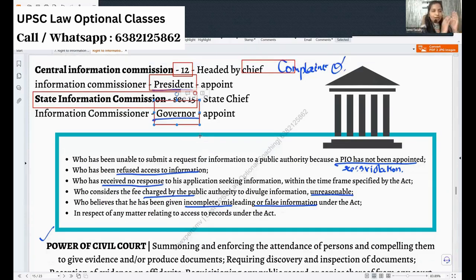So if a PIO doesn't give any information, you can go and appeal. And you can go for a complaint as well.